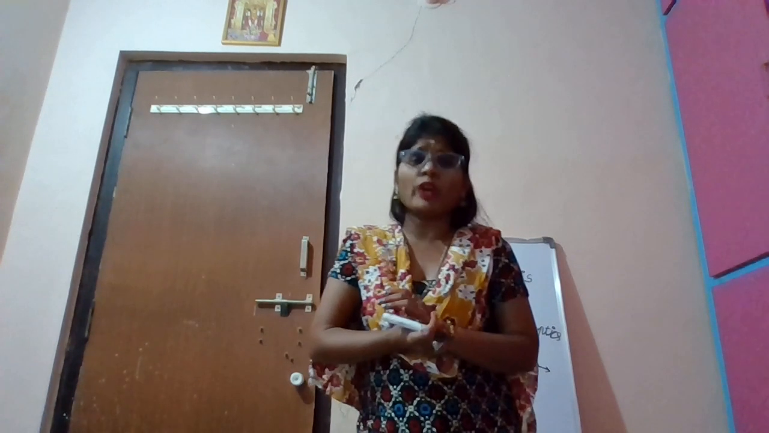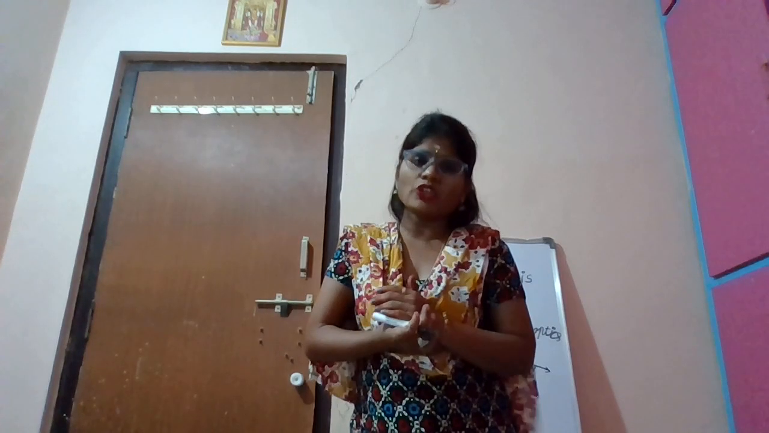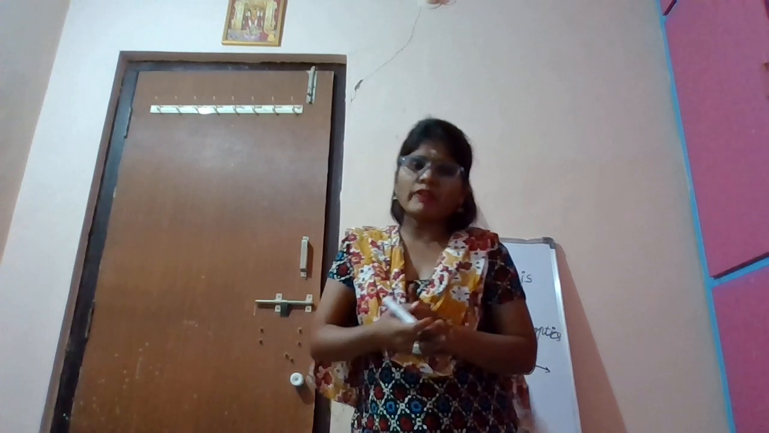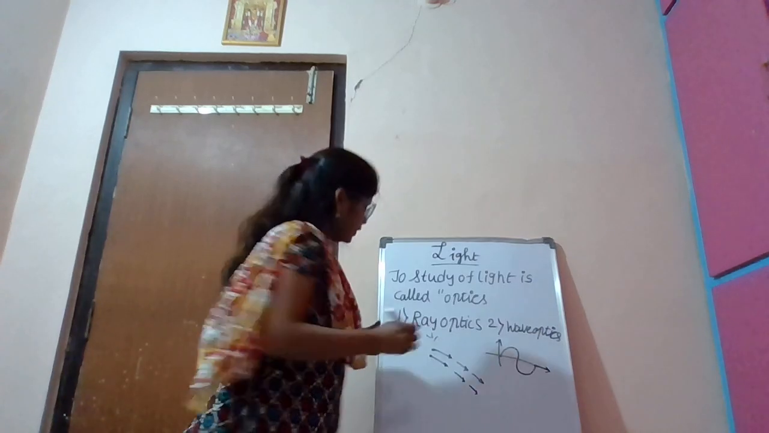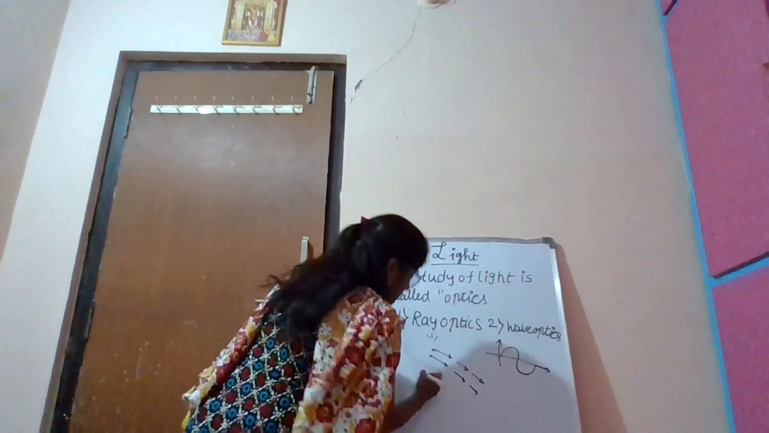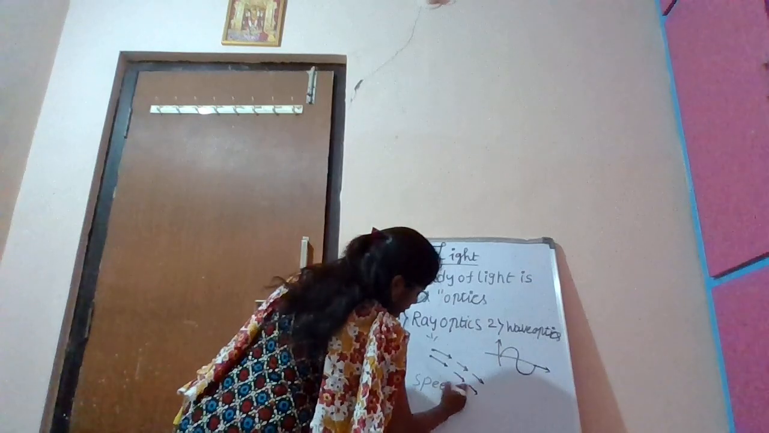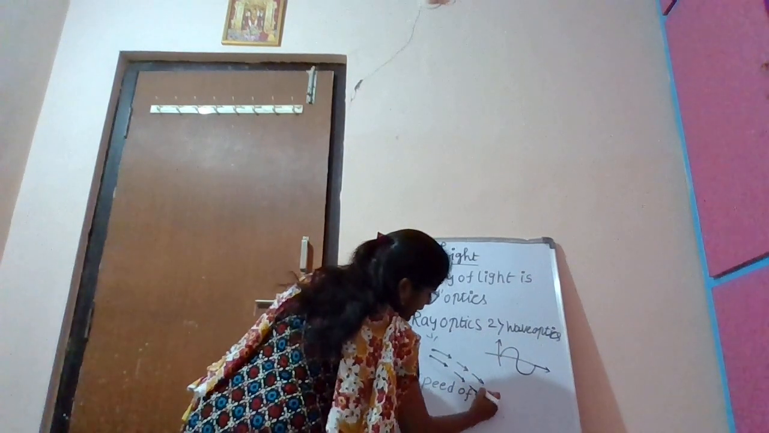Sound cannot travel in vacuum. Why? Because sound is a form of energy, but without a medium, sound cannot propagate. But light can travel through the vacuum. So what is the speed of light in vacuum? The speed of light in vacuum is 3 × 10^8 m/s.